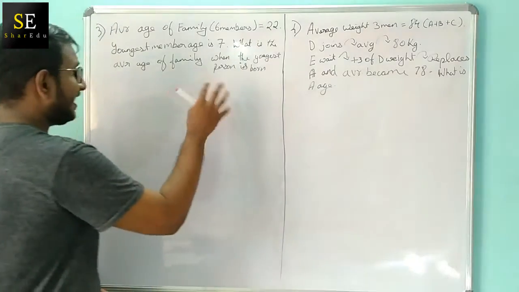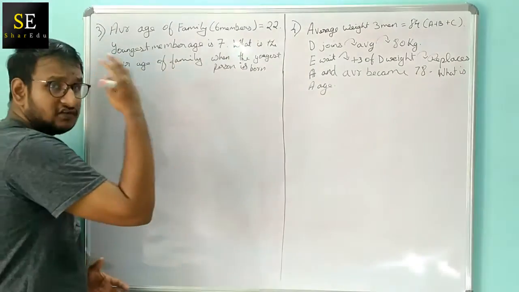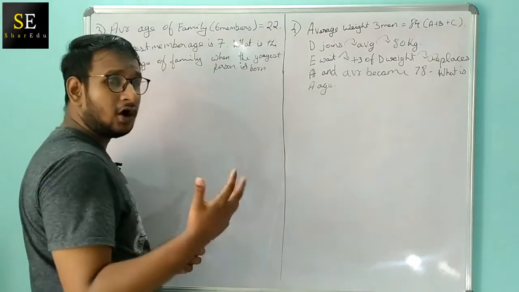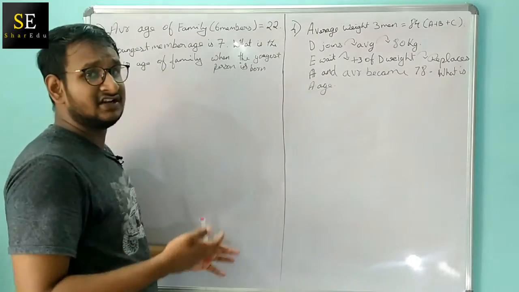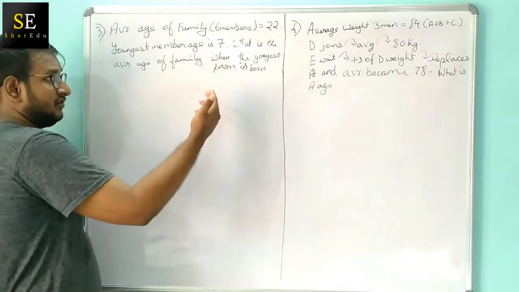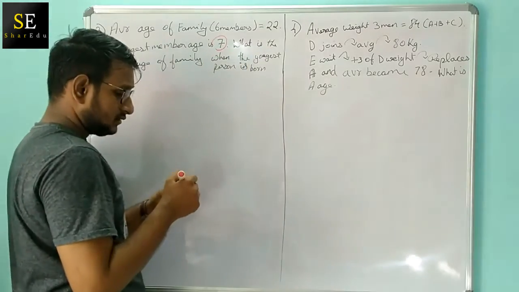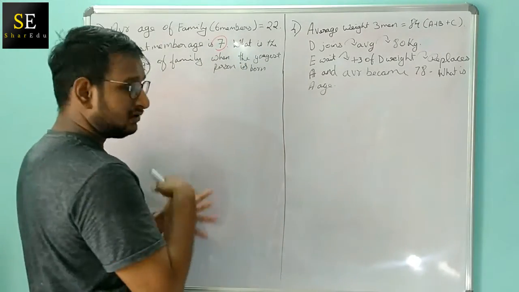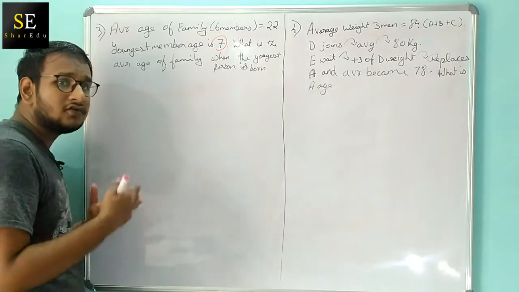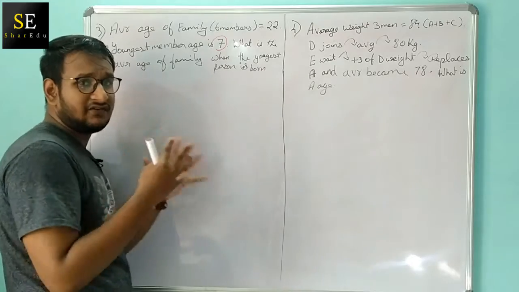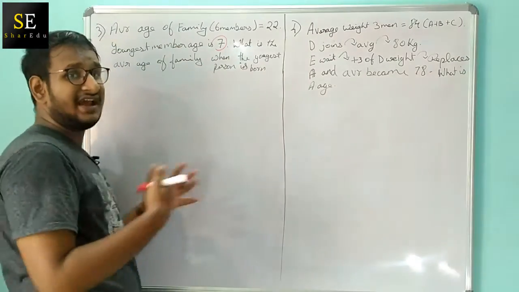What will the average age of the family be when the youngest person is born? It is nothing but the average age of the family 7 years ago. Before 7 years only the youngest person was born, and now his age is 7. So they are typically asking the question in a different way. They could have simply asked what the average age of the family was 7 years ago, but they have asked what the average age of the family was when the youngest person was born.